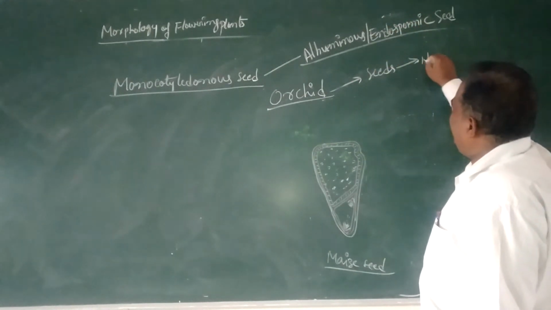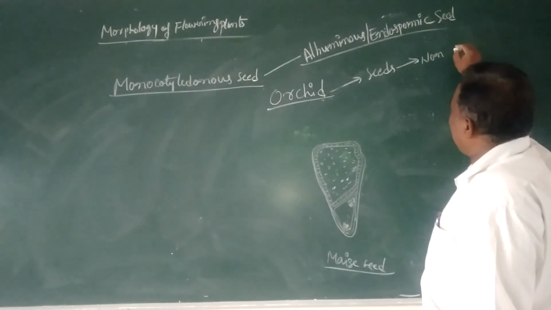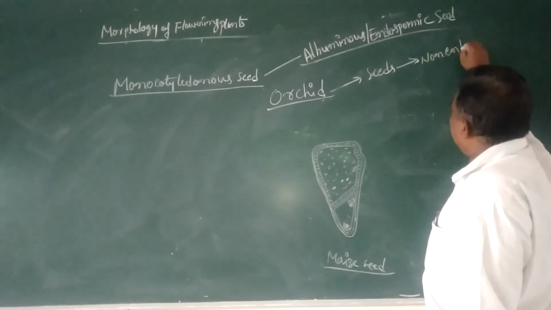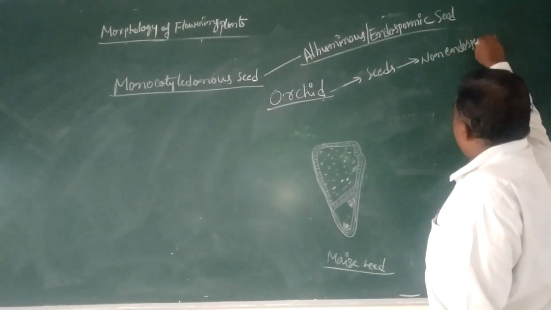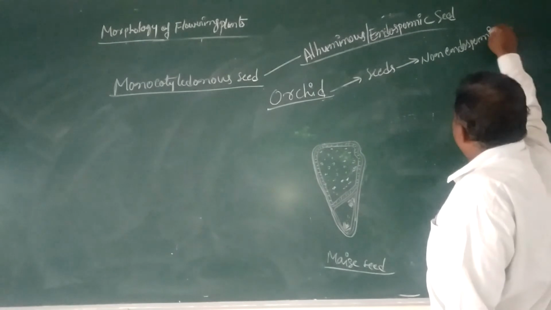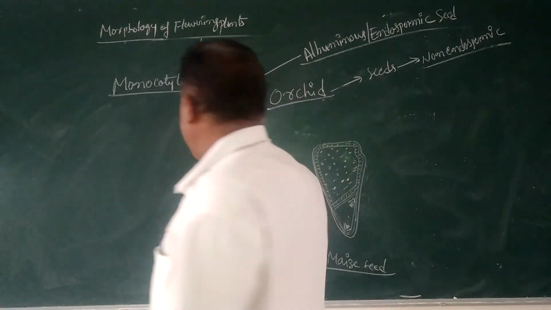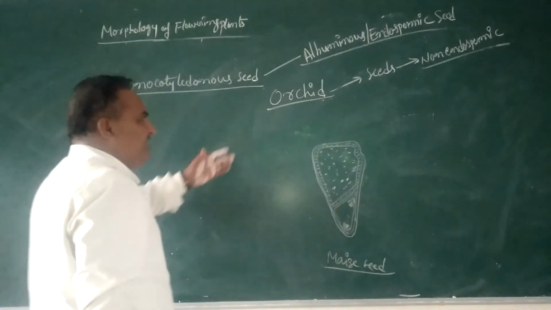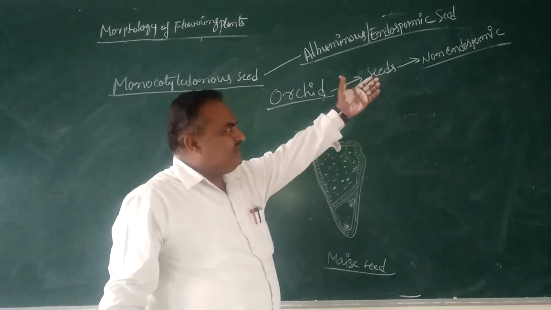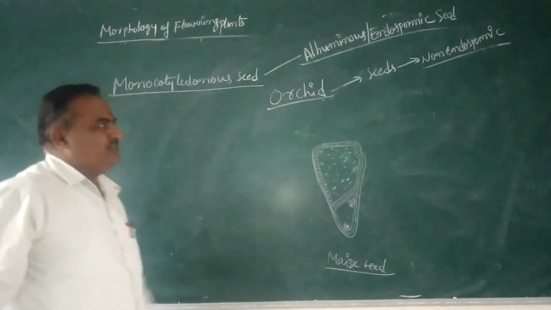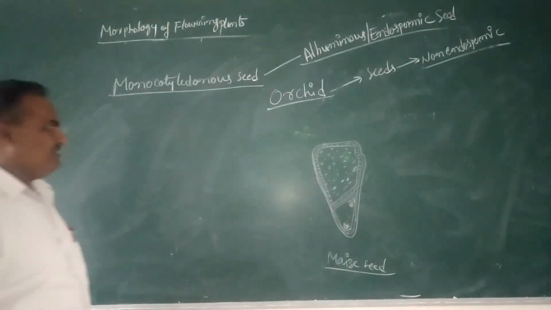Therefore, such kinds of seeds are called non-endospermic seeds. The orchid is a monocot, but in the orchid seed the endosperm is absent. Therefore, they are called non-endospermic seeds.